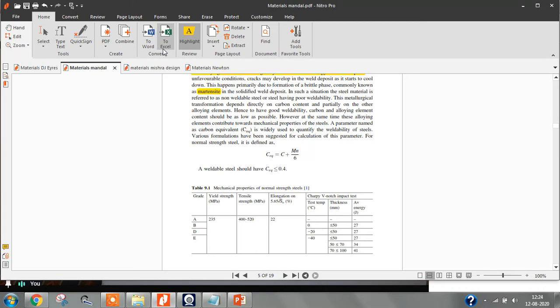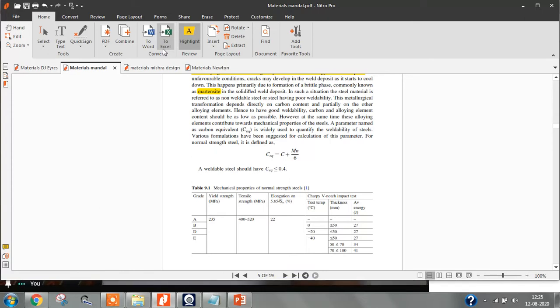I'll give some examples. If you take grade A steel, the yield stress value is 235 megapascal. Then the elongation, how much it can elongate when there is a tensile deformation, is 22%. So these are the physical properties of grade A steel.